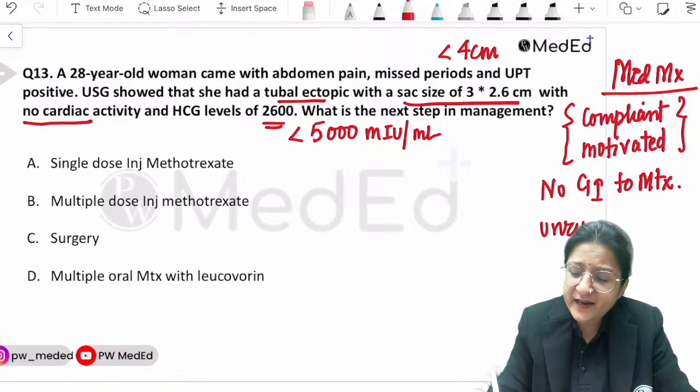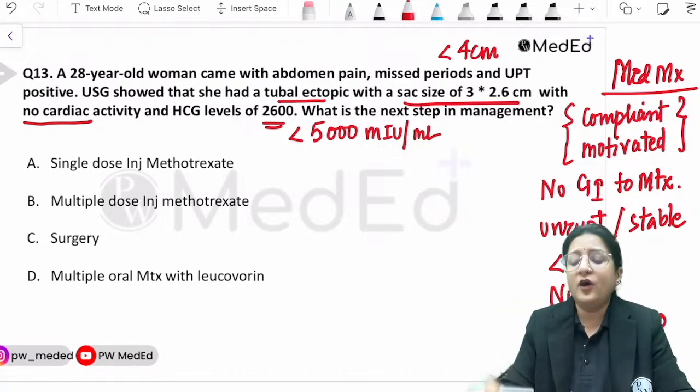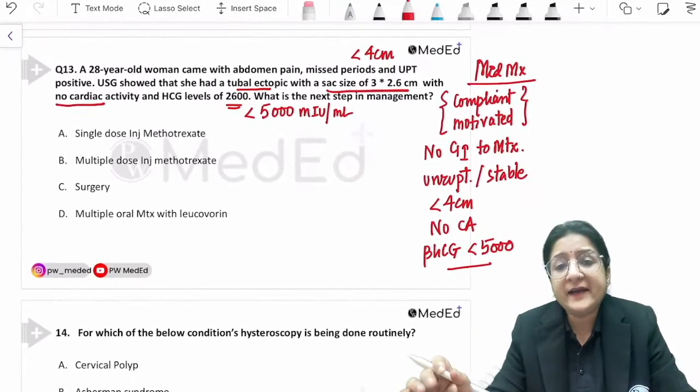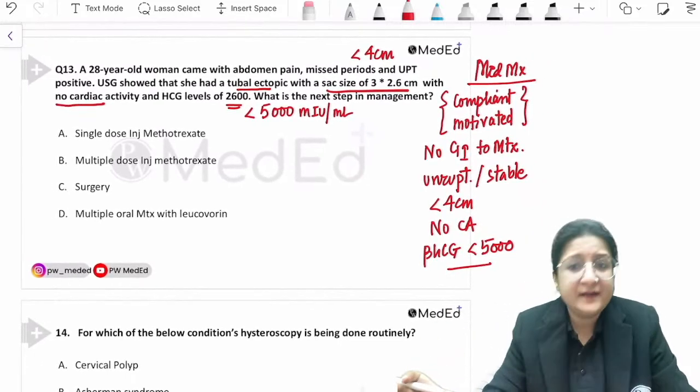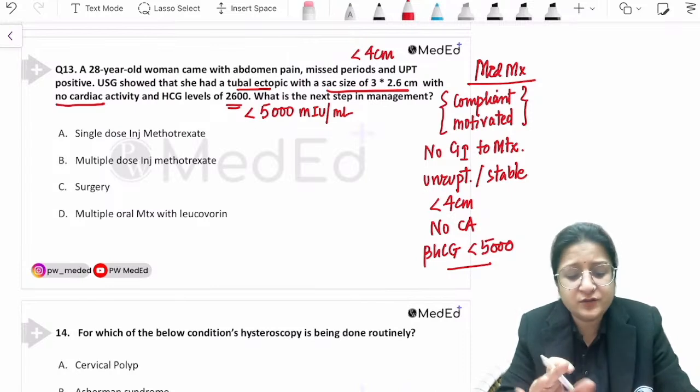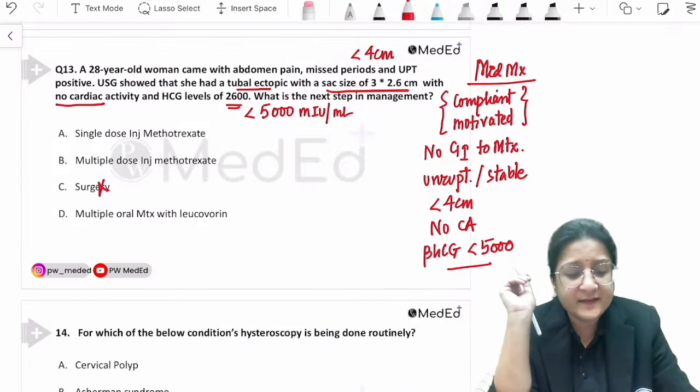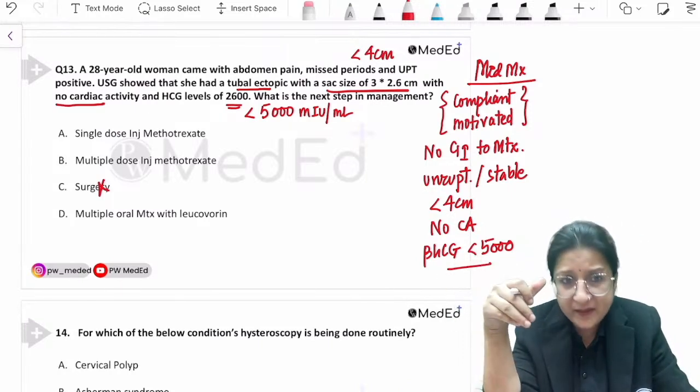It is an unruptured ectopic. The woman is stable. Sac size is less than 4 centimeter, preferably no cardiac activity, and the serum beta HCG level at baseline is less than 5000. If all criteria are fulfilled, then medical management is done. So in this question, surgery I don't think is the answer, because all criteria were being met.